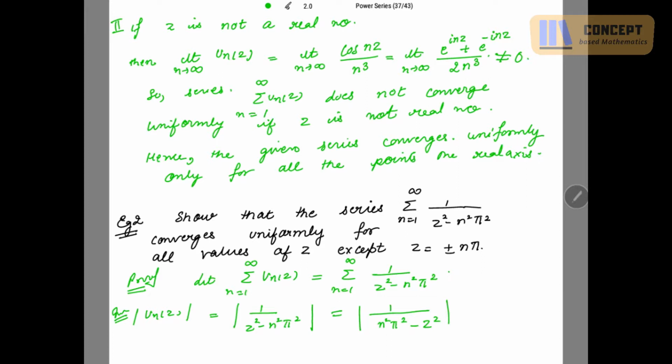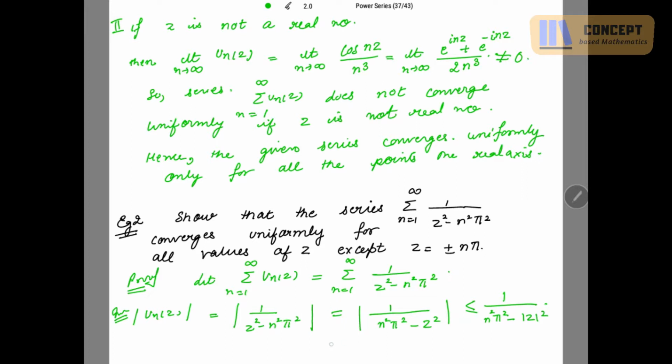This is equal to, because mod of a minus b is equal to mod of b minus a. So I have interchanged the terms in the denominator. Now this 1 over mod a minus b is less than or equal to 1 over mod a minus mod b. Is this clear? Alright.